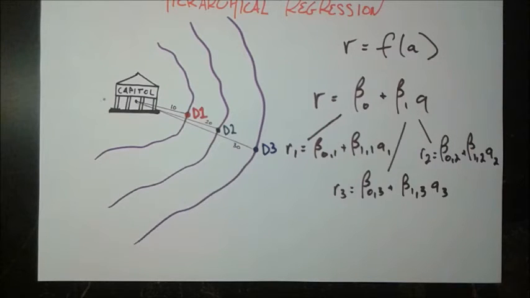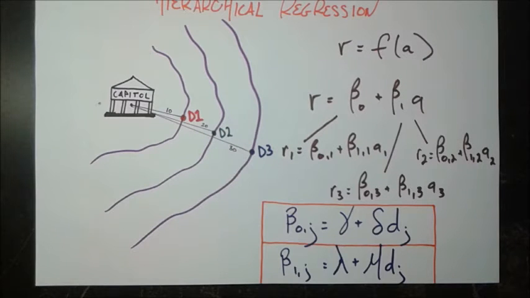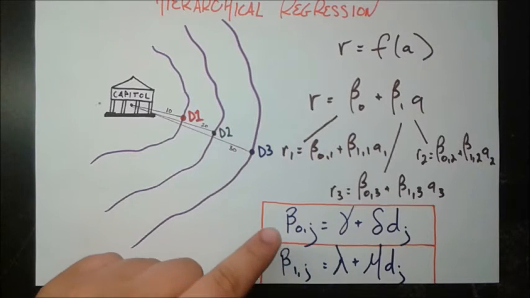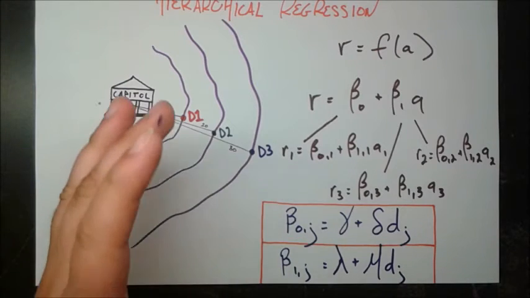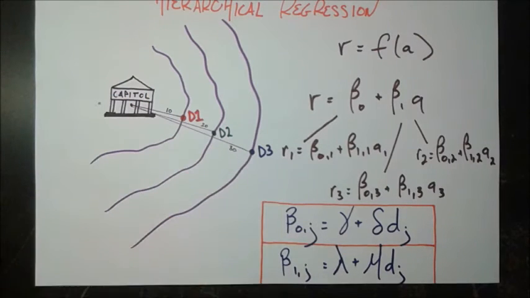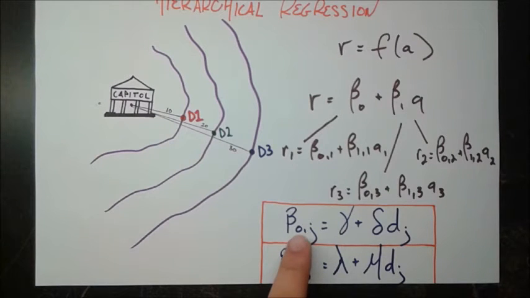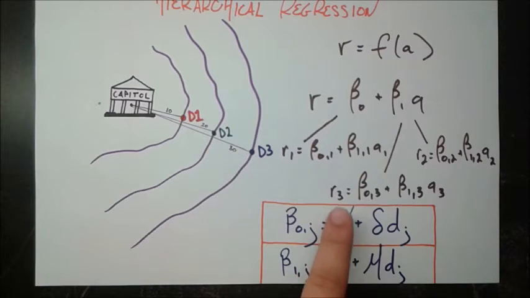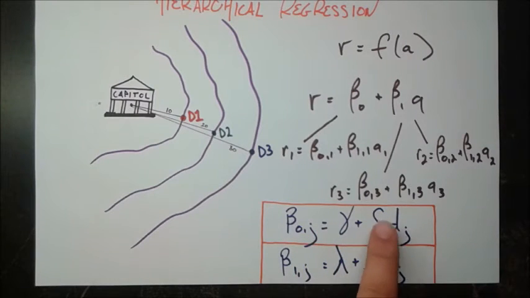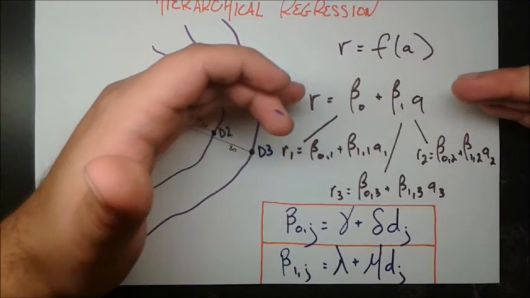We're going to use these following 2 equations to help us predict those betas. So what we see here is exactly a linear regression. So it's pretty much the same form, except this time it's in order to find the betas. So let's just look at how this kind of works. So here we're trying to figure out what's the beta naught for any given district J, given some parameter gamma, plus delta, which is our slope now. So it's the same form as this original equation.